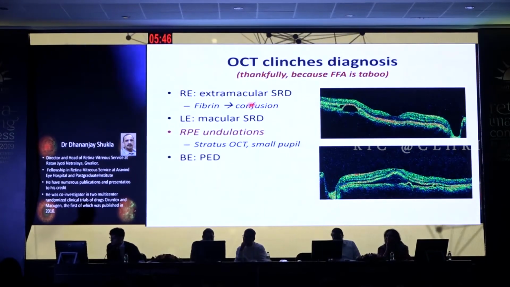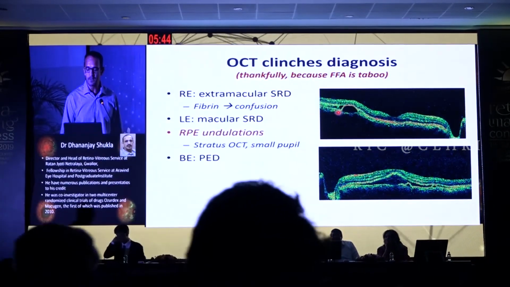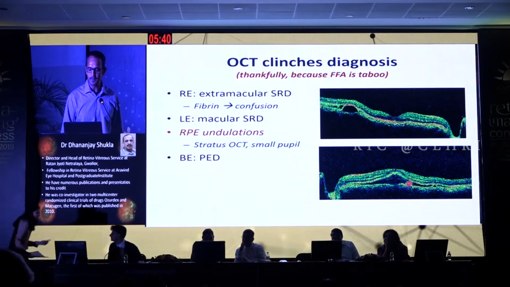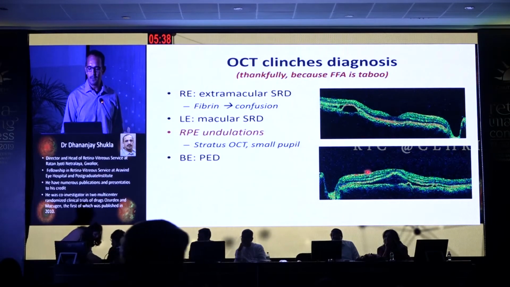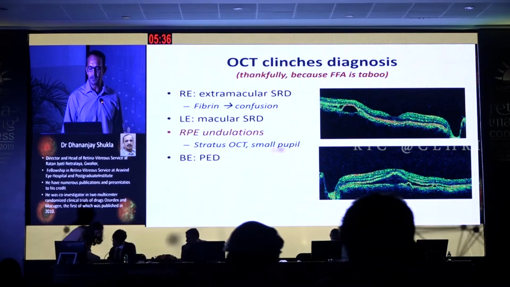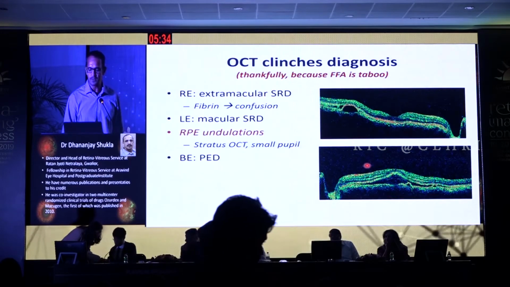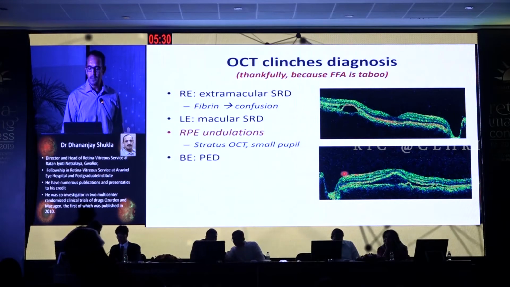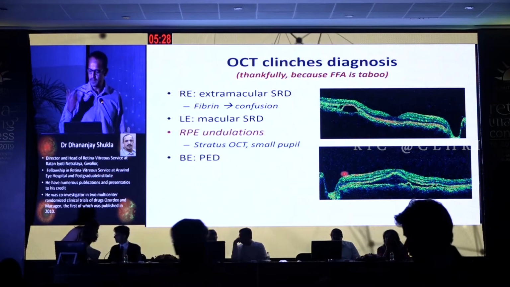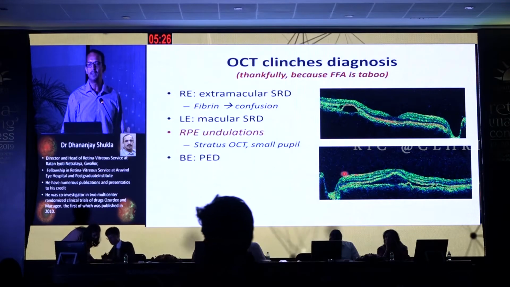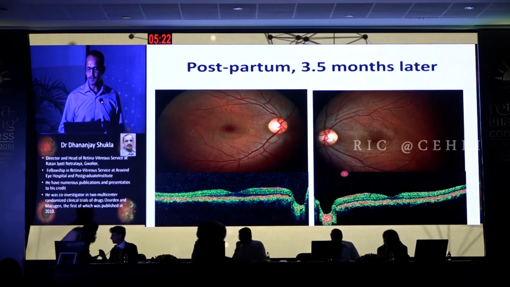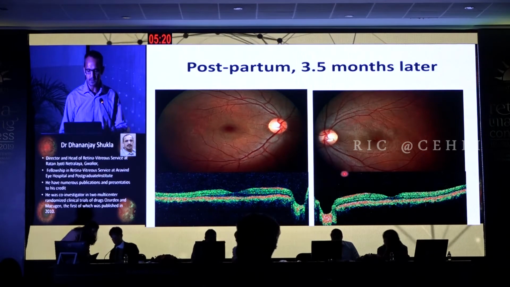So we clearly saw there was a right eye extramacular serous detachment with a PED, and in the left eye there was a macular detachment with smaller PEDs. Now ignore the RP undulations. This is because of our older status OCT and because of the small pupil, but otherwise the RP is normal. So because there were clearly PEDs, we diagnosed a case of CSCR and did nothing. And naturally, post-partum, this patient recovered full vision and the fundus integrity too.